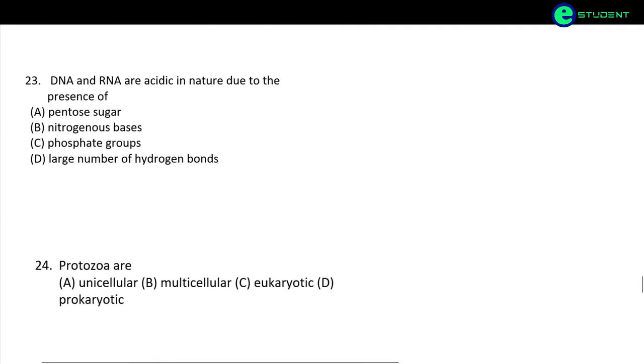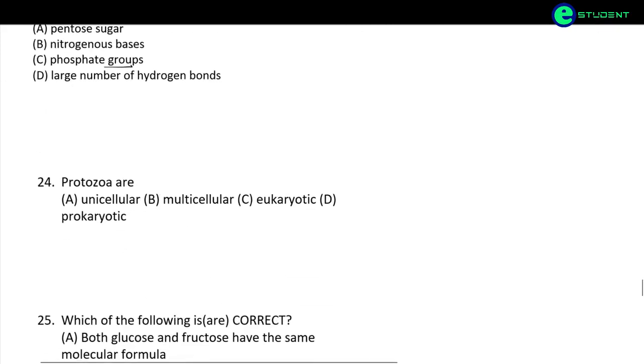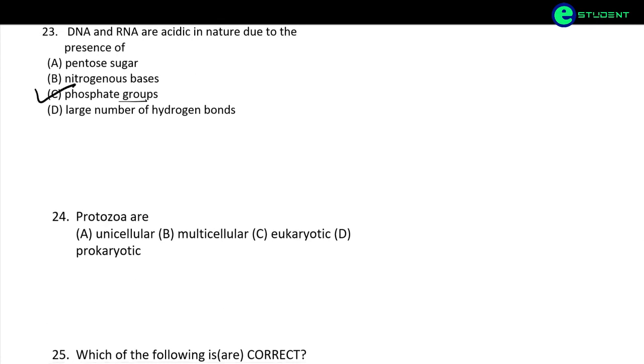Okay. Next question. DNA and RNA are acidic in nature due to the presence of pentose sugar, nitrogenous bases, phosphate group, or large number of hydrogen bonds. This is a very easy answer. We all know that DNA has a sugar-phosphate backbone, and the phosphate group is a highly acidic group, which is responsible for the acidic nature of DNA and also the negative charge of DNA. DNA is actually a negatively charged molecule. It gets its negative charge from the phosphate group. So phosphate is the correct answer.